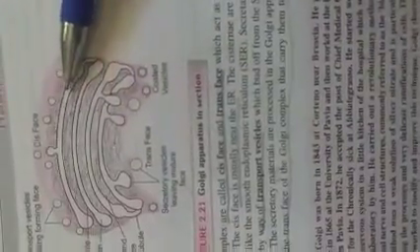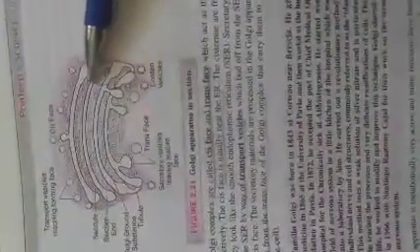We can see the structure of this Golgi apparatus. These are the cisternae. This is the trans face and this is the cis face or forming face.